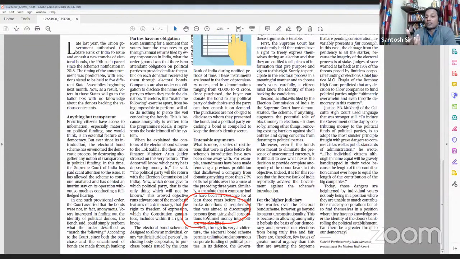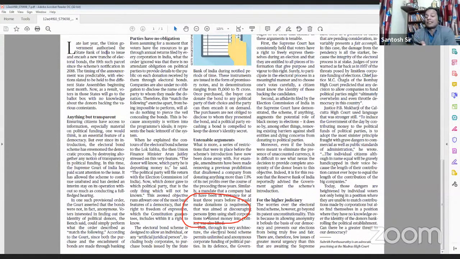Then this editorial has talked about how the Supreme Court should uphold the right of voters to know, but it has not done that. It has ignored these concerns.